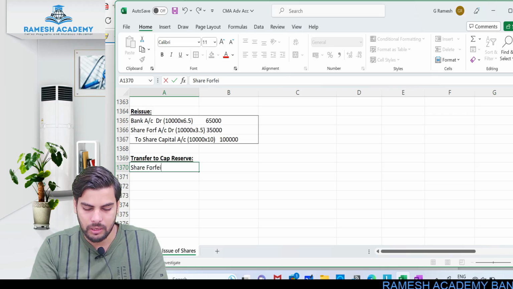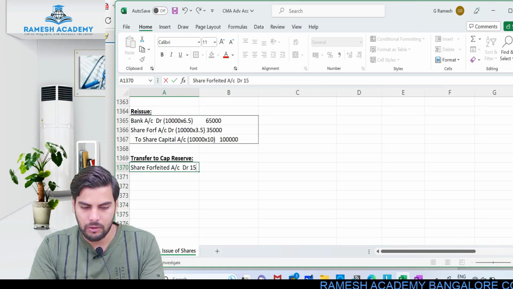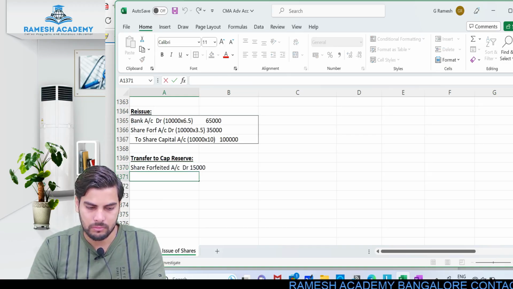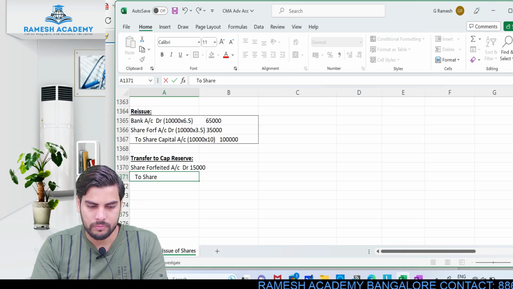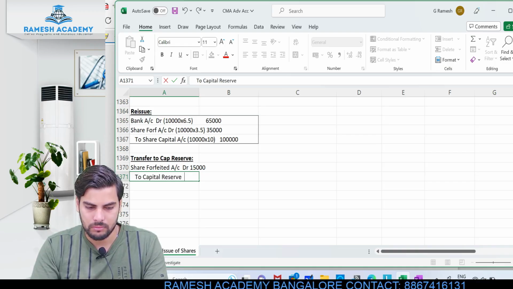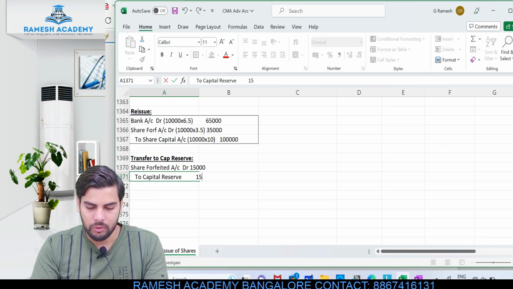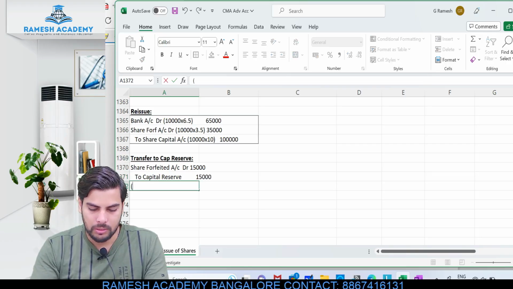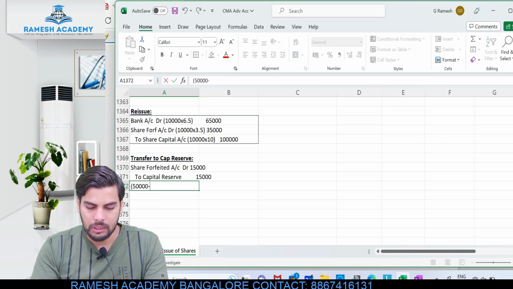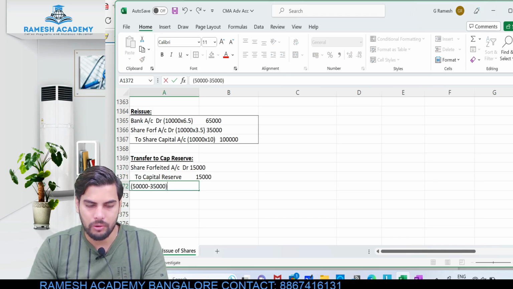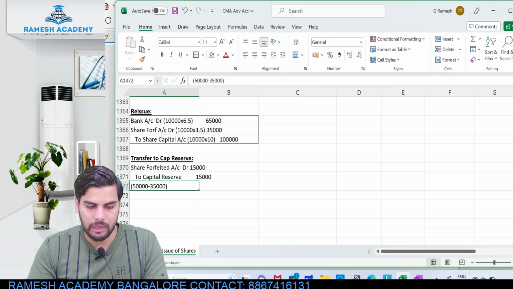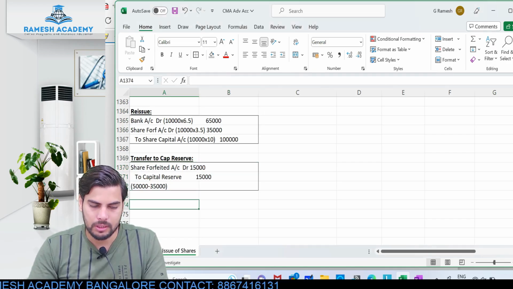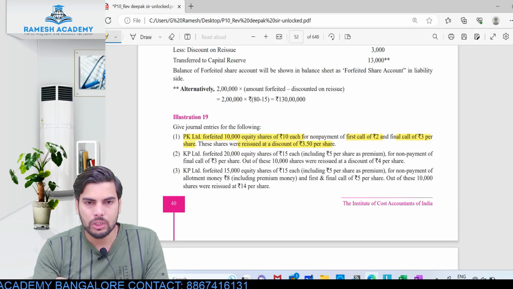Share forfeited account debit 15,000 to capital reserve. Okay, and how did I get this 15,000? Very simple thing. Out of 50,000, if 35,000 rupees is the discount, okay, so the remaining amount is what will be transferred to capital reserve. Clear? So we are done with this particular first case.